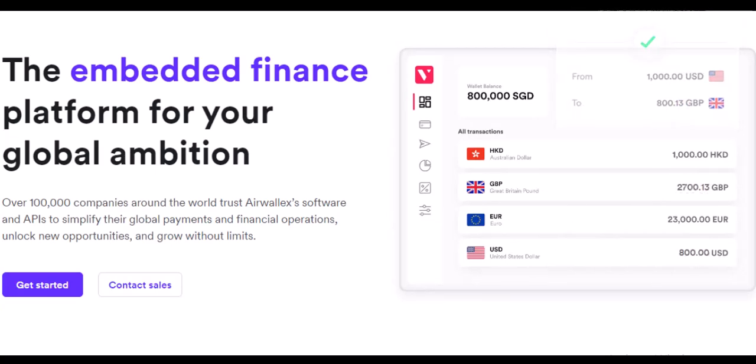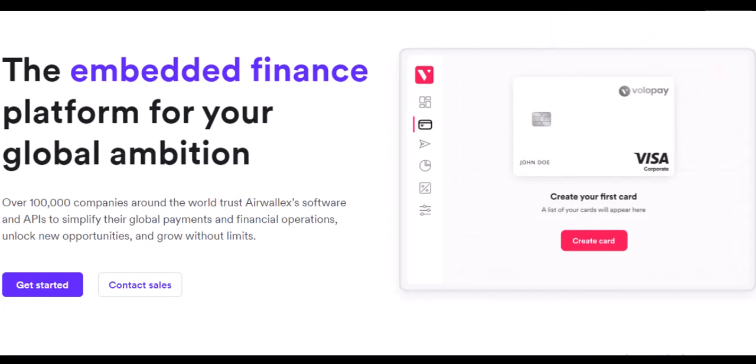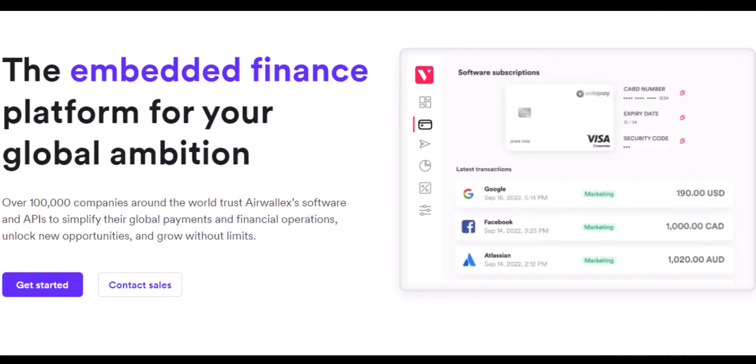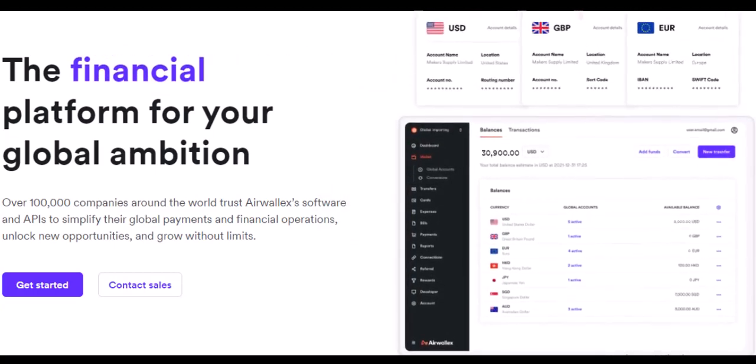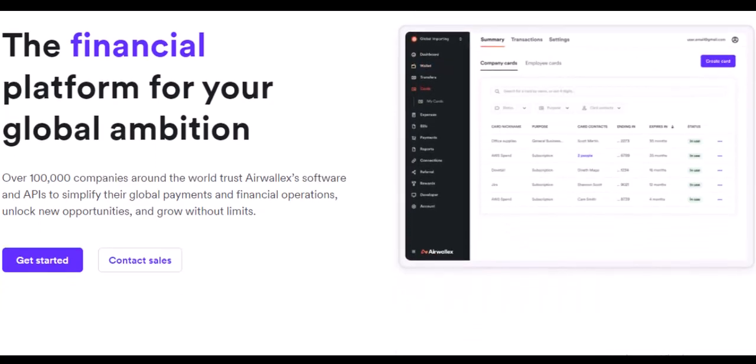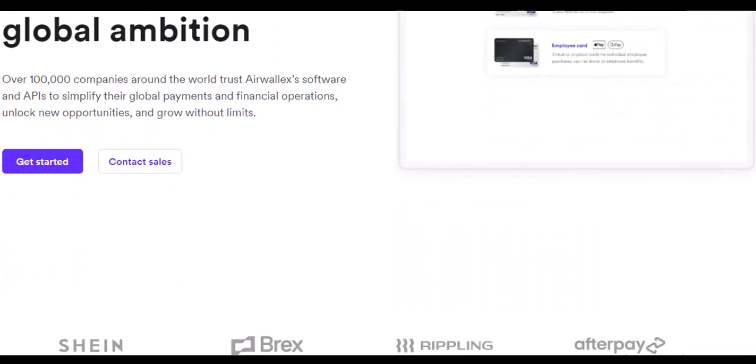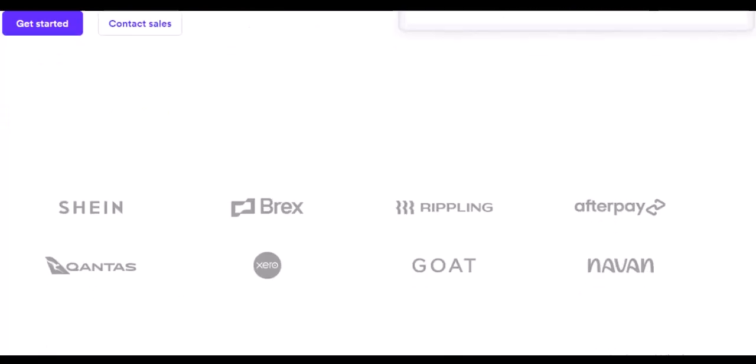Deposit/transfer limits. This is where things get a little more interesting. According to Airwallex's Help Center, most accounts don't have a set limit on deposits or transfers. That's great news for businesses that need maximum flexibility. However, there's a catch. Airwallex mentions that deposit limits might apply in certain situations.